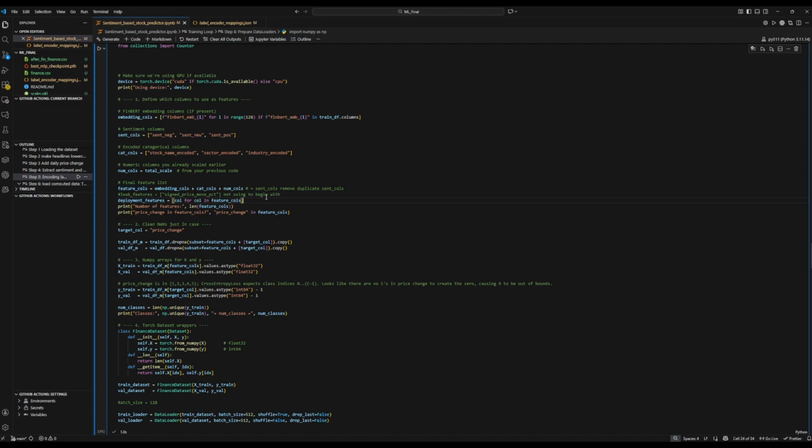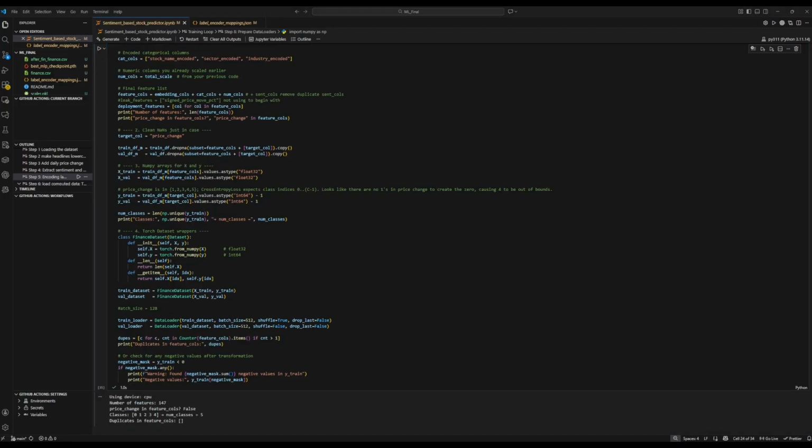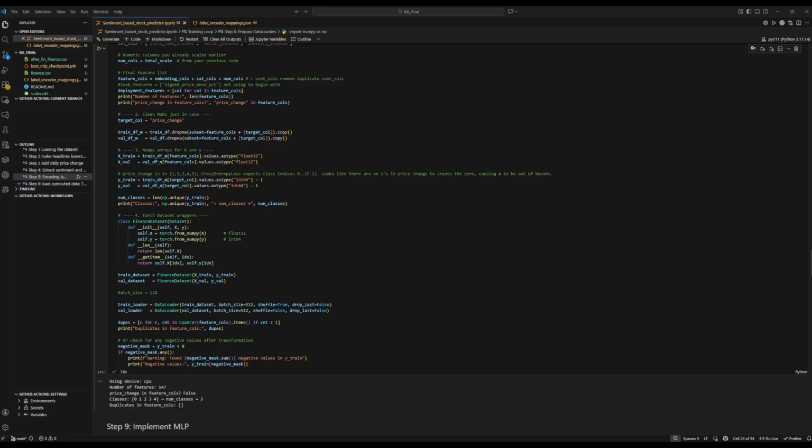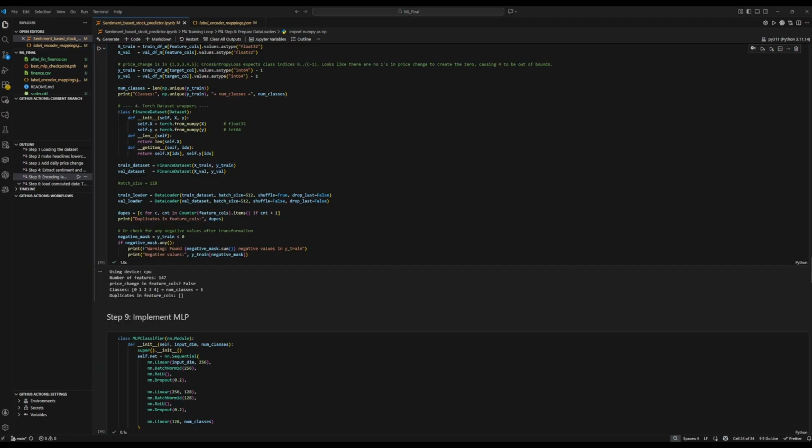We could add a condition here as we expand, perhaps if we don't want to include certain things. And then we clear any NaNs just in case. There shouldn't be any though. Then we get our xtrain and xval and our ytrain and yval columns. And here we're using -1 because cross entropy loss expects class indices to go from 0 to C-1. For our train loader and our validation loader, we're using a batch size of 512. We found that this works quite well.